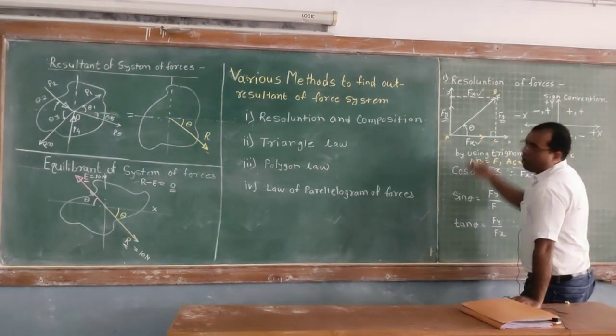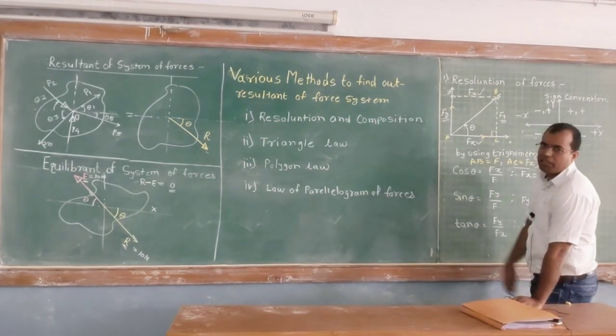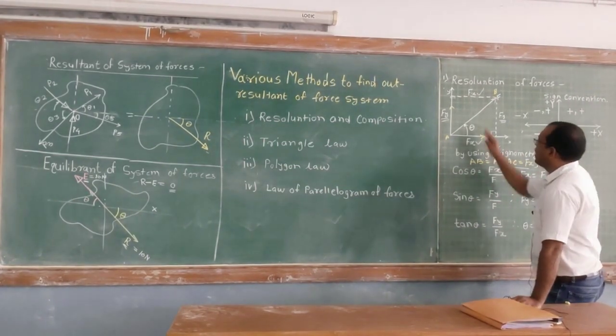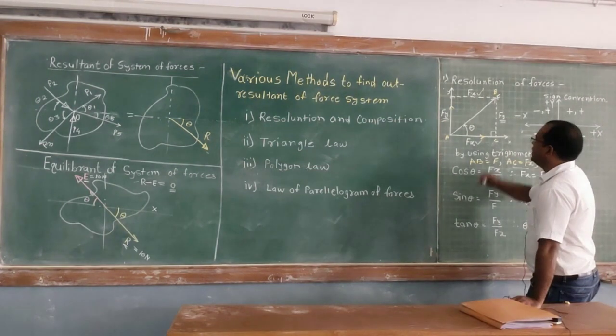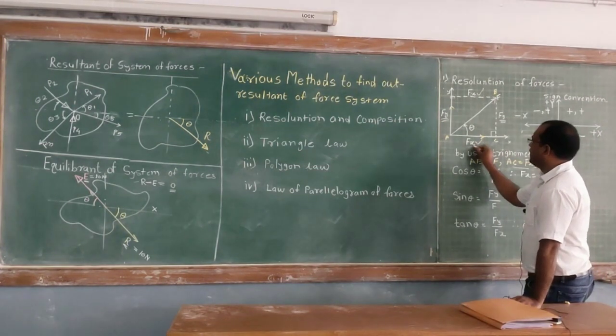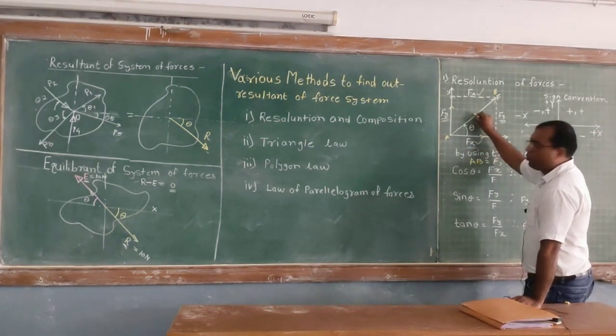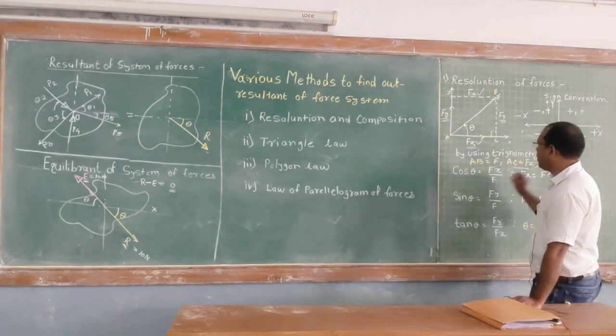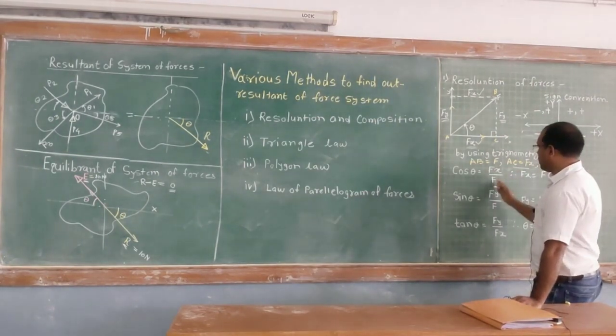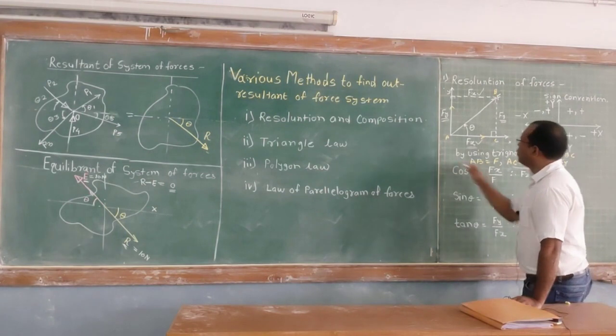All of you know that we have already learned trigonometry in 9th standard. Let's say cos theta. In triangle ABC, what is cos theta? Cos theta is nothing but the adjacent side upon the hypotenuse. So cos theta equals Fx upon F. Now let's bring this F to the left hand side.